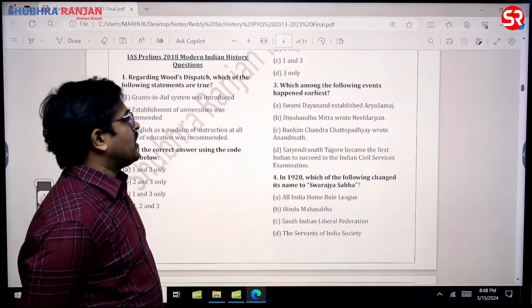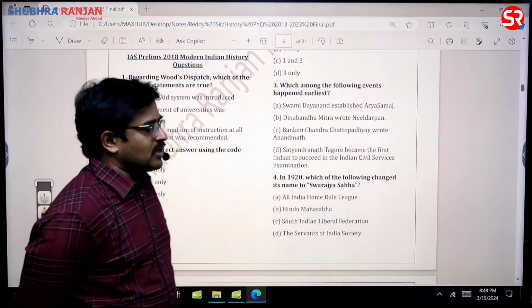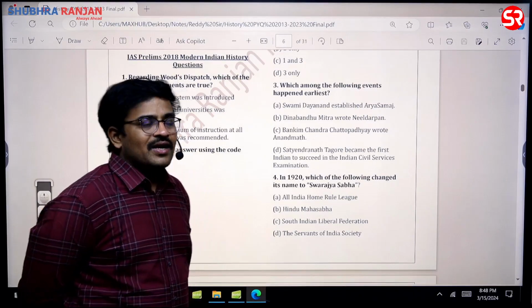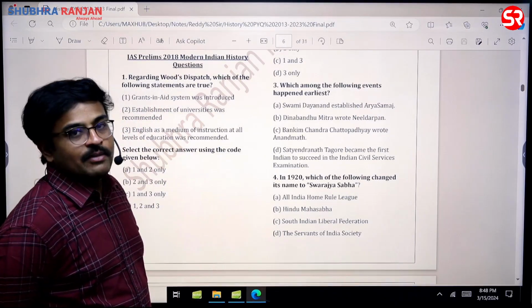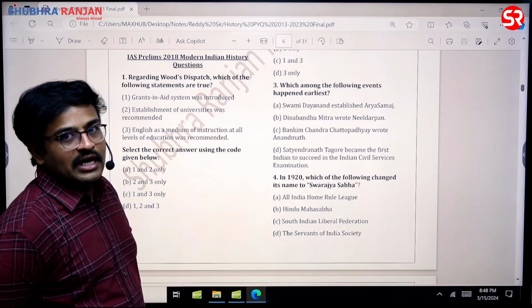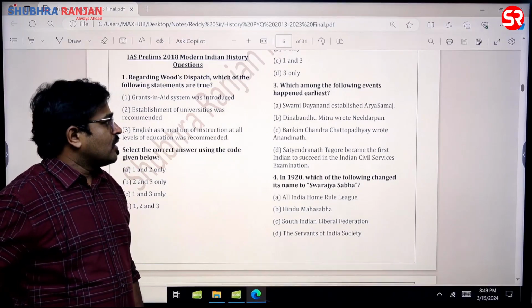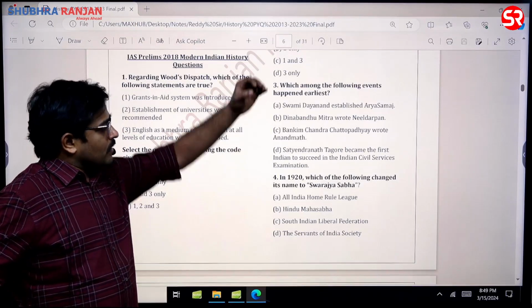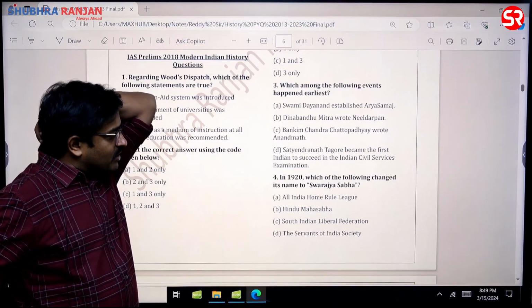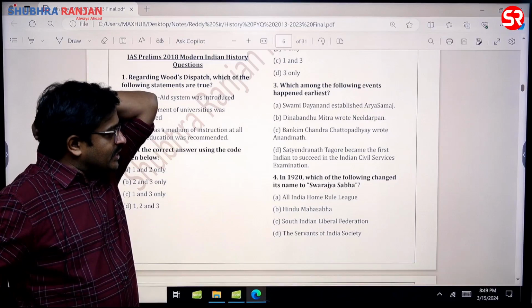Which among the following events happened earliest is the question. In fact, the order is that the Indigo Rebellion, that is Dinbandhu Mitra writing Neel Darpan, is the earliest event, sir. It occurred in the 1859-60 period. Then after that, Satyendranath Tagore becoming the first Indian to succeed in the Indian Civil Services examination.